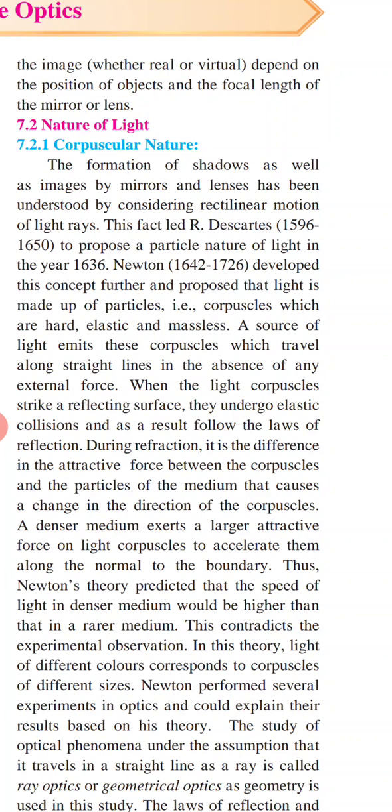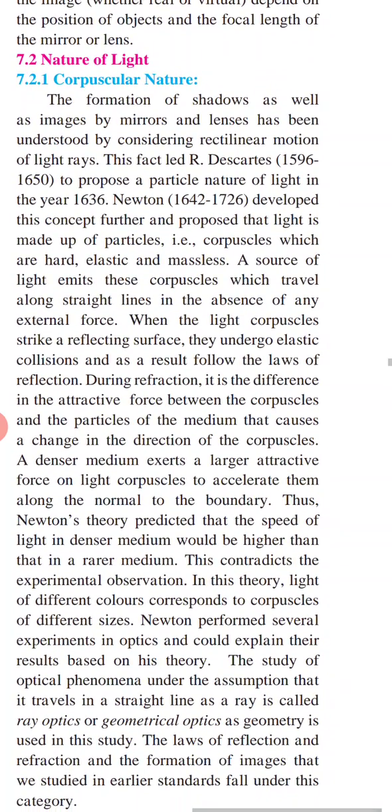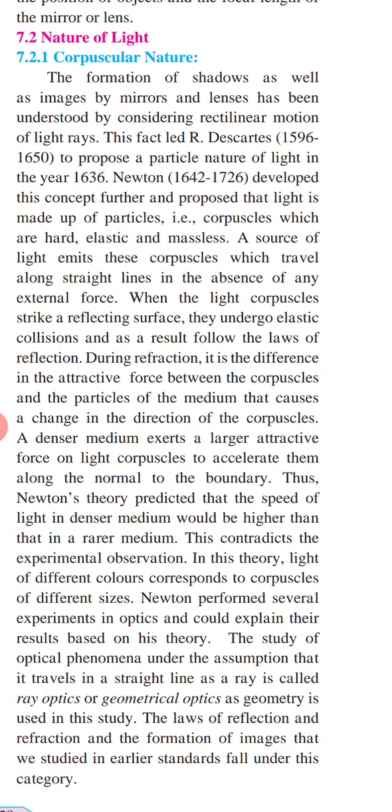A denser medium exerts a larger attractive force on light corpuscles to accelerate them along the normal to the boundary. So Newton's theory predicted that the speed of light in a denser medium would be higher than that in a rarer medium, but this contradicts the experimental observation.